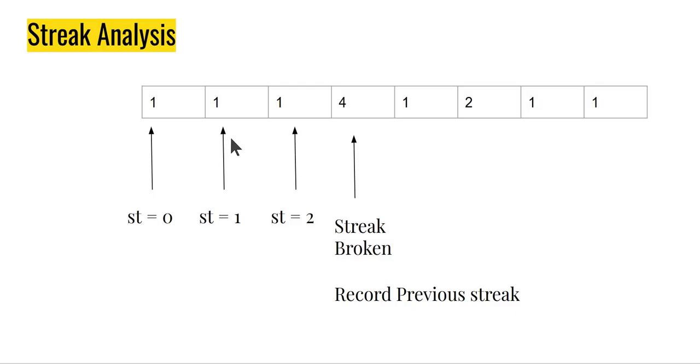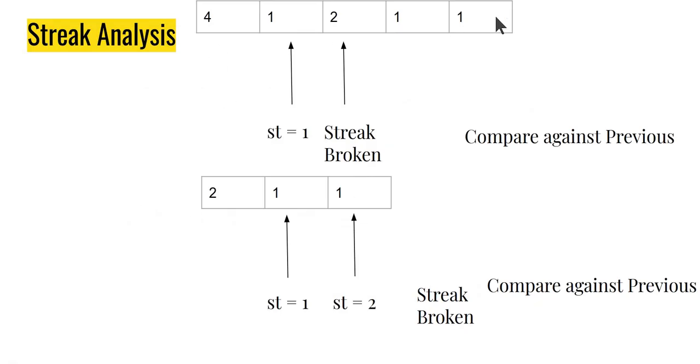So I look at the next one. If there's a 1, that's good. I look at the next one till I find that, okay, look, this is a 4 and my streak is broken. So in this case, the streak was 3. My streak breaks. However, I need to still analyze the remaining part of the list. So what I will do is I just record, okay, look, this was a streak of 3, but now I will go and delete this part of the list, because then I can keep using the same logic. So I will end up with a list which is basically 41211.